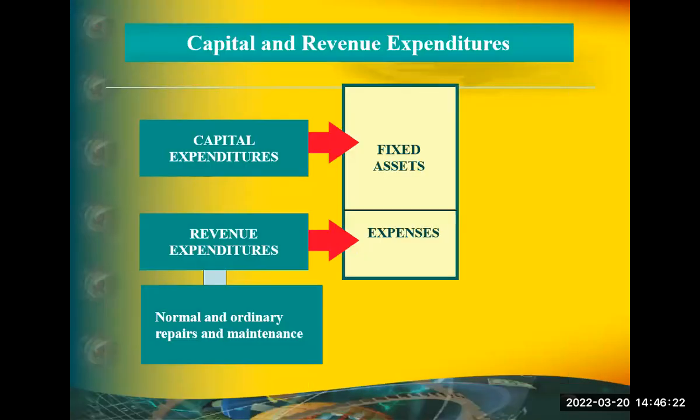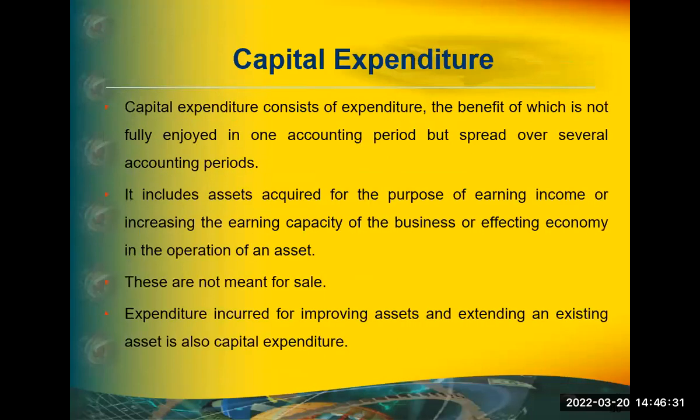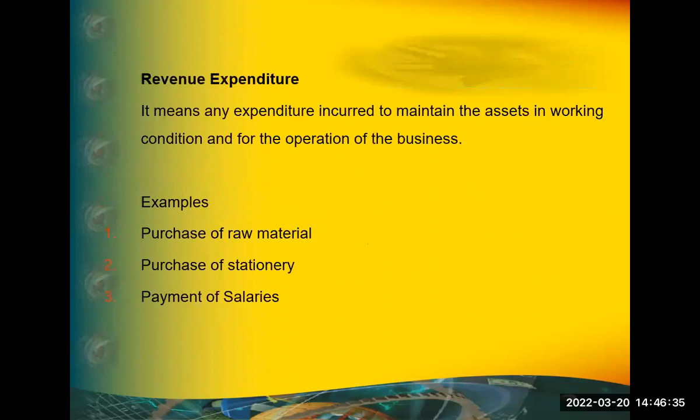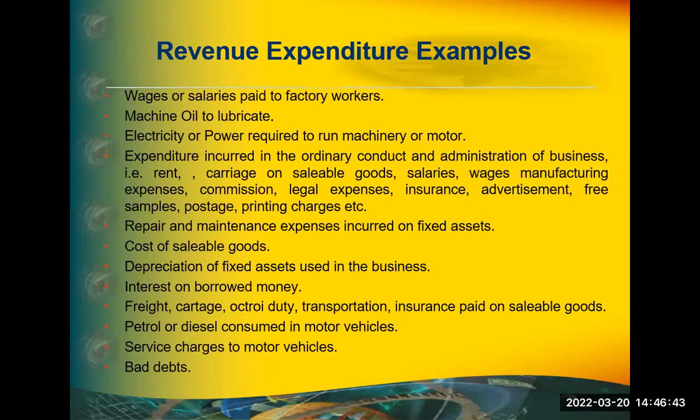Look at this. Capital expenditure is resulting in fixed asset. Revenue expenditure is just captured as just cost expenditure. Example for revenue expenditure is buying of raw material, buying of stationaries, payment of salary, rent, etc.